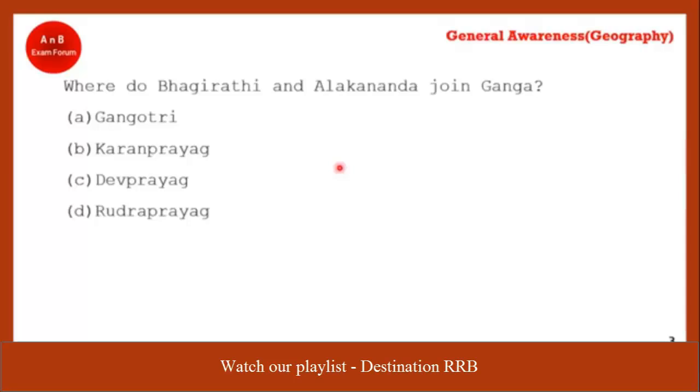Where do Bhagirathi and Alaknanda join Ganga? Yes, I had shown you the diagram where I told you everything about this. Which location? Yes, it's option C, Devprayag. So at Devprayag, Bhagirathi and Alaknanda join.